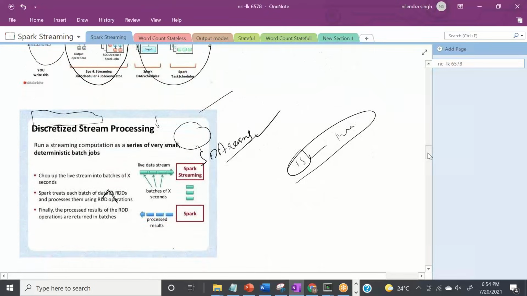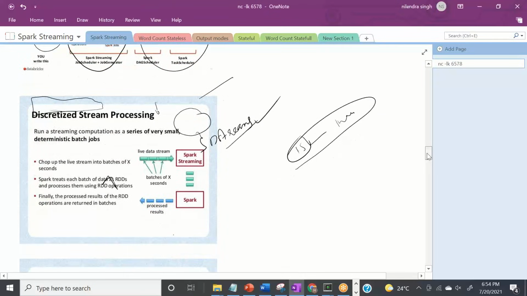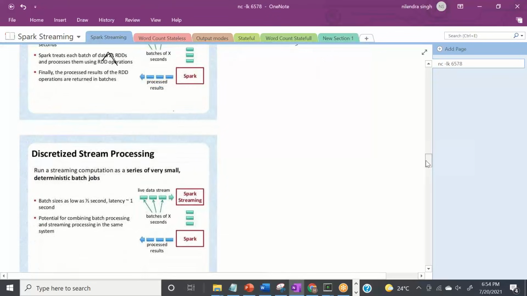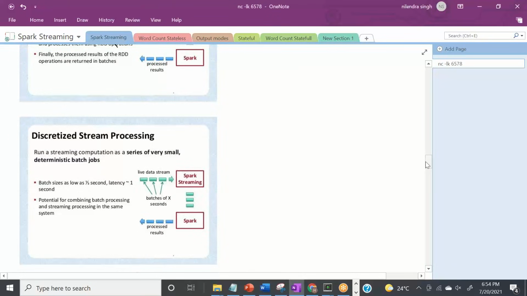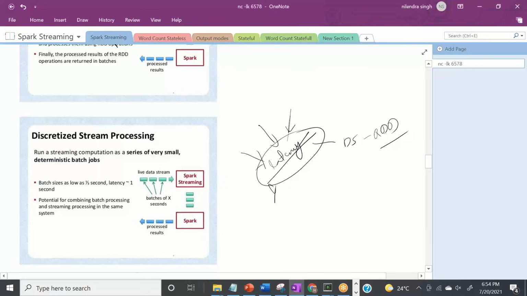Now, I have covered that these streams are nothing but your batches. The batch size can be as low as 1 second. And one more important thing: whenever we are processing streaming data, there will be latency. The latency can be as minimum as 1 millisecond or maybe less, but there will be latency. Why? Because converting them into these streams, converting them to RDDs, processing them, ingesting them, lots of things will lead to latency, right?